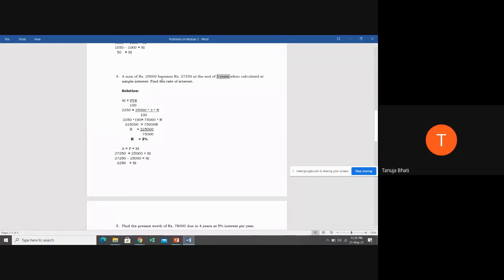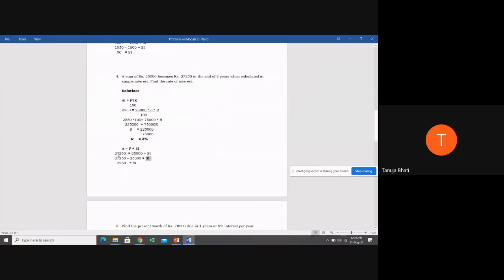So first, when you subtract 25,000 from 27,250, you get the amount of simple interest. So see here, students, A is equal to P plus SI. So you have A, that is 27,250, equals 25,000 plus SI. So how do you calculate simple interest? Just take the difference.